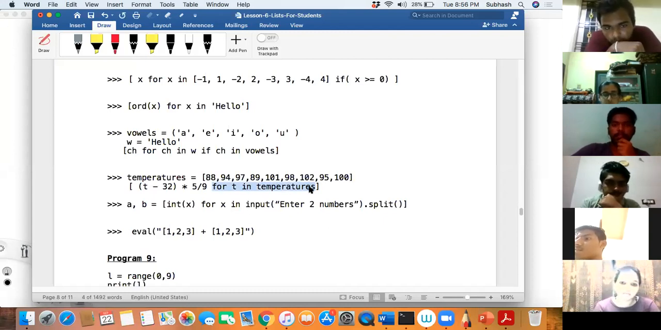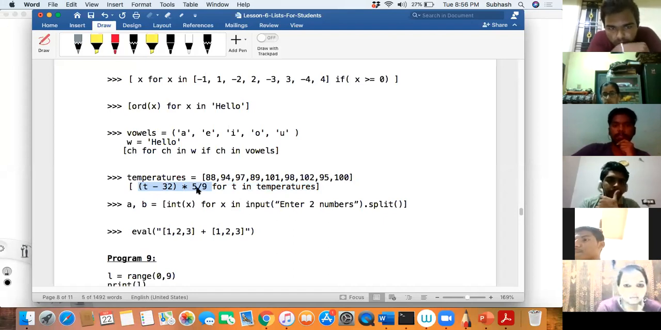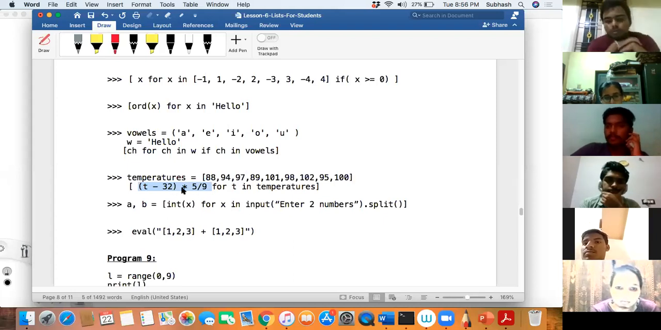Okay, then. First T will take the value 88 and it goes to this equation. That T, 88, would be put over here, and it will use this formula and generate one number. So basically, what are we doing? We are converting Fahrenheit into Celsius. The temperatures are given in Fahrenheit, and I'm converting that into Celsius.